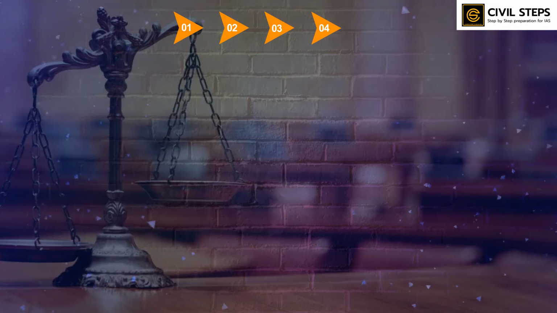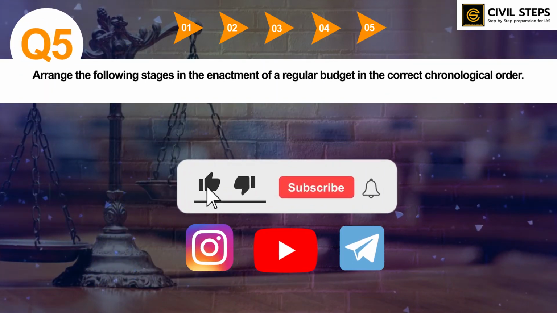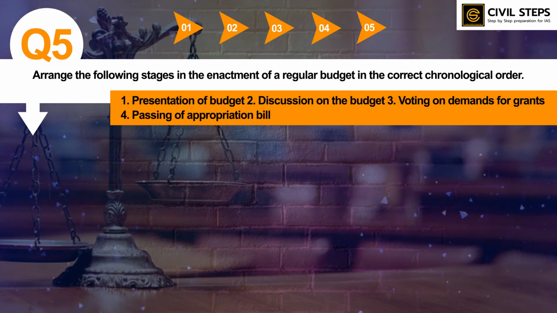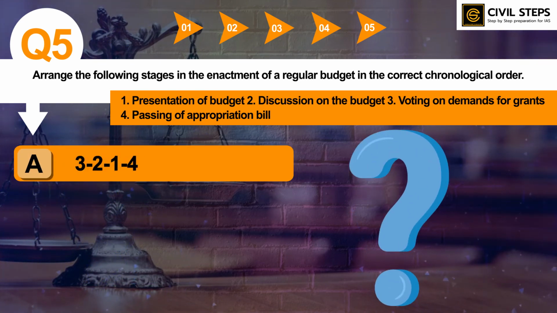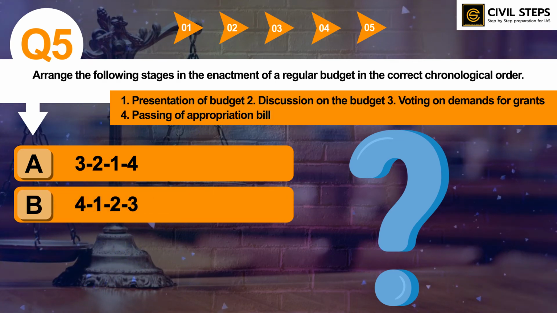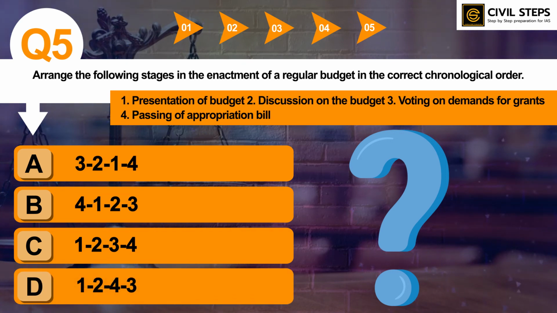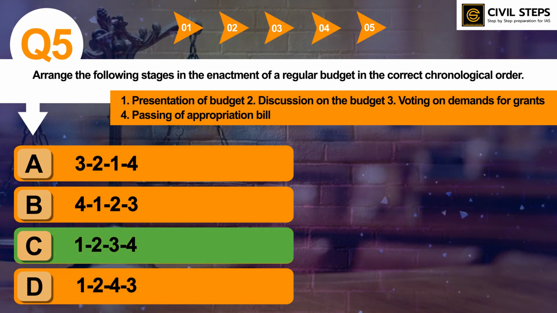Let us now discuss question number 5. Arrange the following stages in the enactment of a regular budget in the correct chronological order. First, presentation of budget. Second, discussion on the budget. Third, voting on demands for grants. Fourth, passing of appropriation bill. Select the correct answer using the code given below. Option A 3214, B 4123, C 1234, and option D 1243. So you have to tell the correct answer. The correct answer of this question is option C 1234.